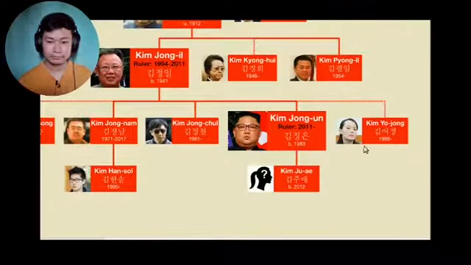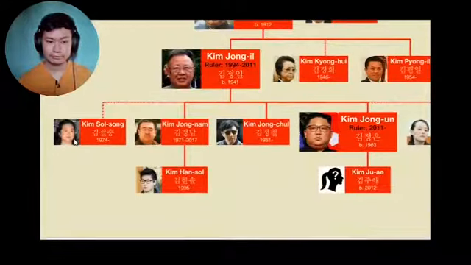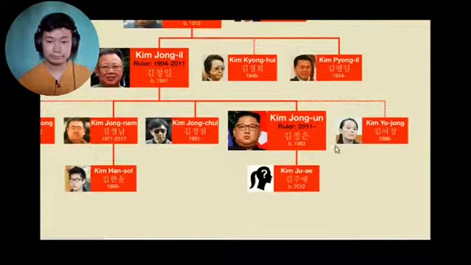She's supposedly very close to her brother and is quite active in government affairs. So what would happen if Kim Jong-un were to suddenly die? Well, first of all, it's unclear how many children Kim Jong-un might have. It's thought that his eldest child is an 8-year-old daughter named Kim Ju-ae. So we can probably rule her out. Any of his 3 surviving siblings are possibilities, but most experts think that the most likely person out of those 3 would be his younger sister, Kim Yo-jong.